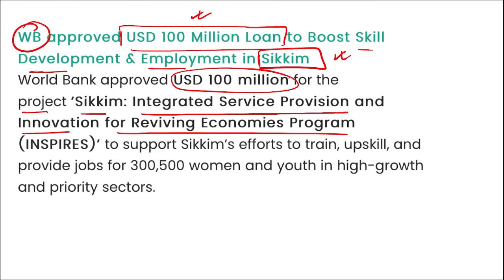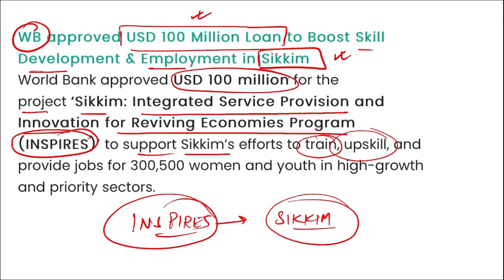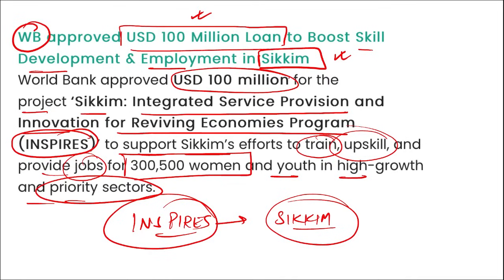for Reviving Economic Program, that is inspires, right? So another question can be asked that this project inspires, right? It is of which state? It is of Sikkim, and it is to basically support Sikkim's effort to train, upskill and provide jobs for 3,500,000 women and youth in the high growth and priority sectors, right? So basically, in order to provide skills and job employment to the people, women and youth of Sikkim, this World Bank has approved $100 million for this inspires project, that is of Sikkim state.